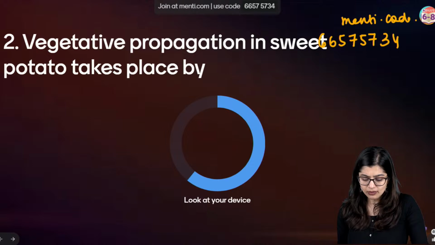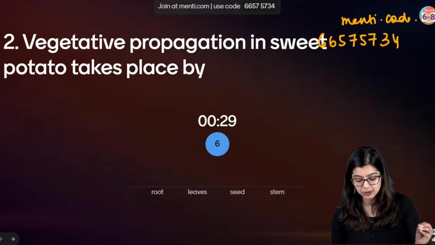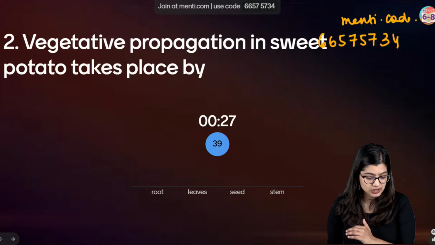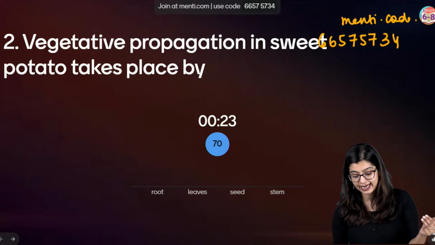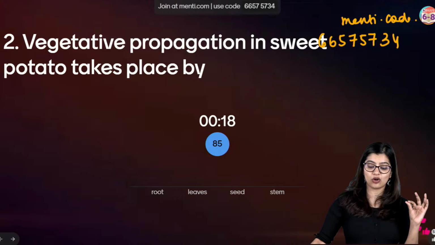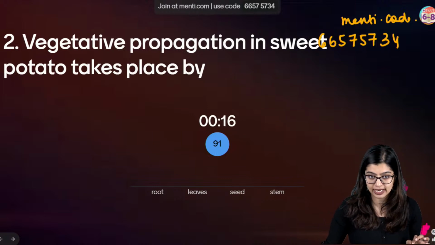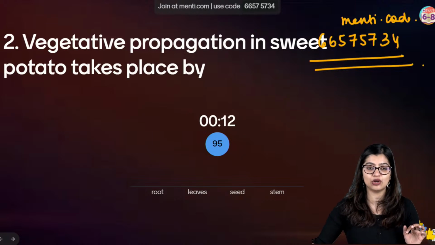Now, vegetative propagation in sweet potato takes place with the help of what? Is it root, leaf, seed or stem? Students, grade 7 concept on vegetative propagation. Fiza, code is on the screen. Please have a look.